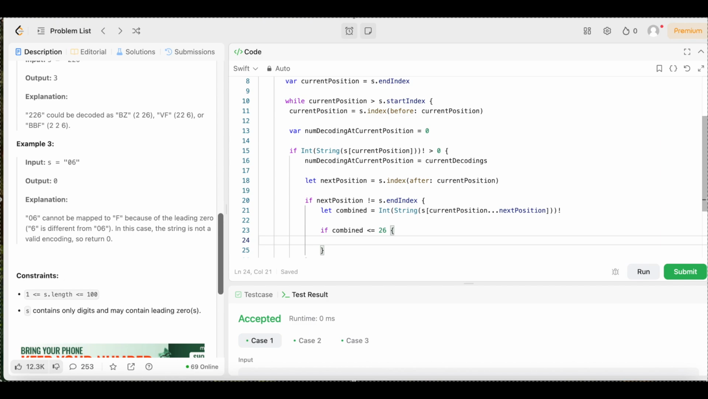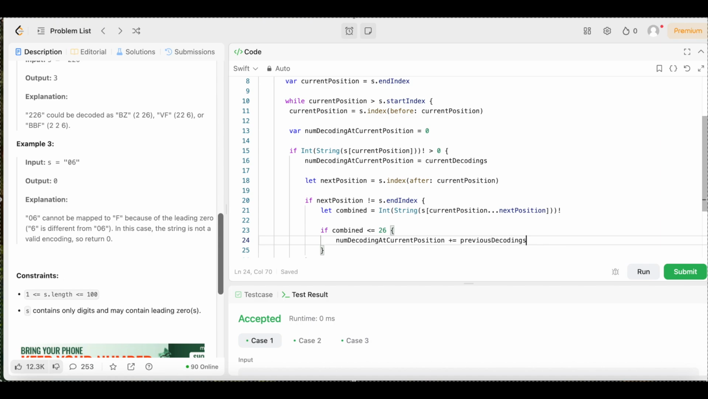We are then going to say we need to add the number of decodings from the position 2 steps ahead. So we are going to come right here, we're going to say num decoding at current position plus equals previous decodings, just like that. Boom.